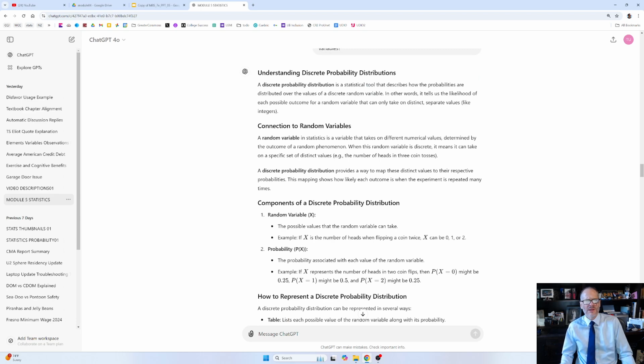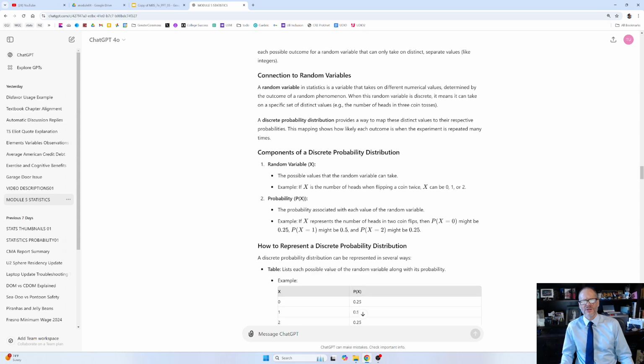Understanding discrete probability distributions. A discrete probability distribution is a statistical tool that describes how the probabilities are distributed over the values of a discrete random variable. In other words, it tells us the likelihood of each possible outcome for a random variable that can only take on distinct separate values like integers. So the likelihood of each possible outcome of a random variable, how many cars are sold each day, they can only take on distinct separate values like integers.